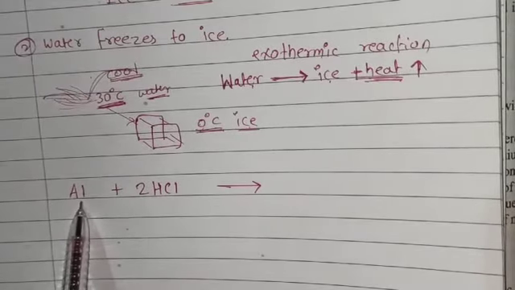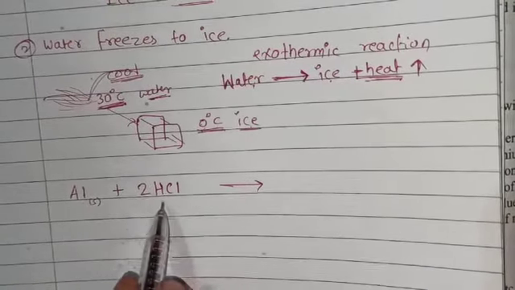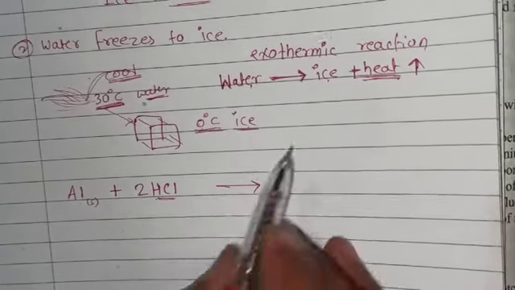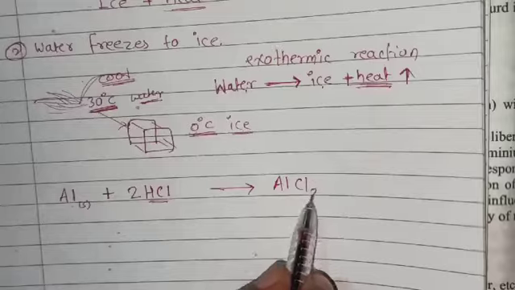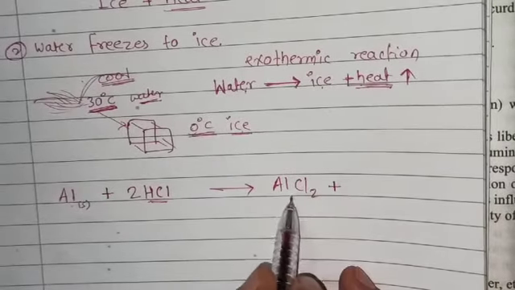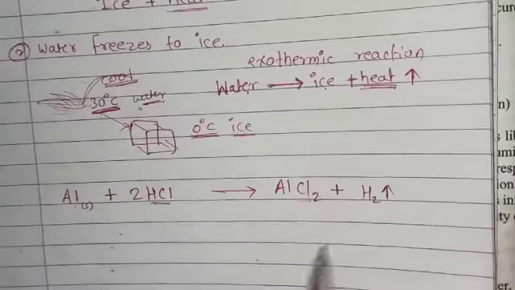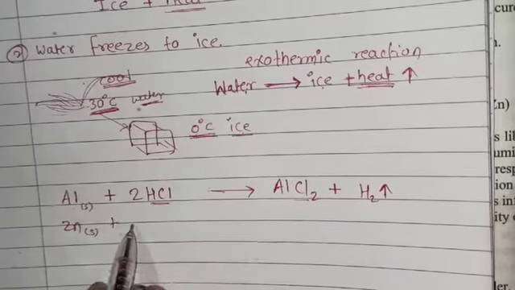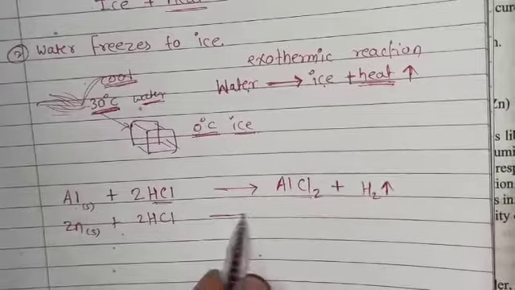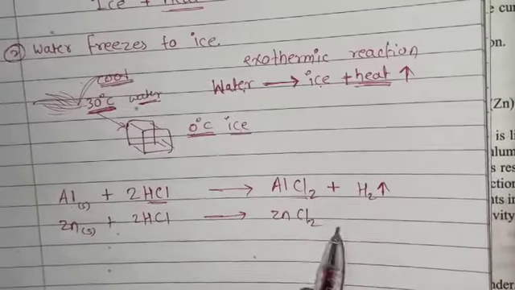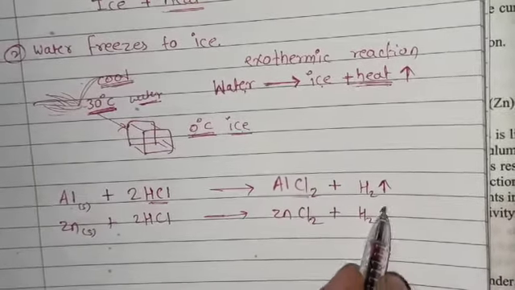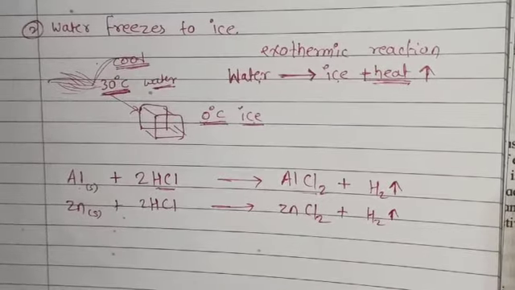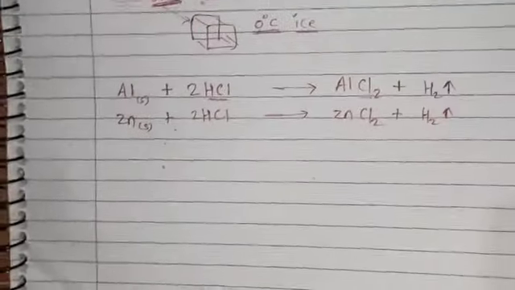When aluminium, which is in solid state, is added in dilute hydrochloric acid, then aluminium chloride is formed and hydrogen gas is liberated. When zinc is added in dilute hydrochloric acid, then zinc chloride is formed and hydrogen gas is liberated. Okay, in these two conditions, what is happening?